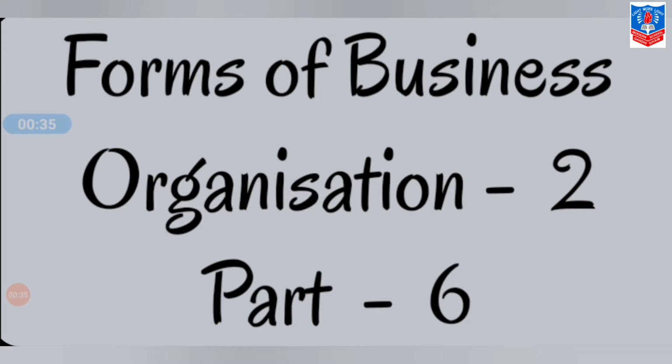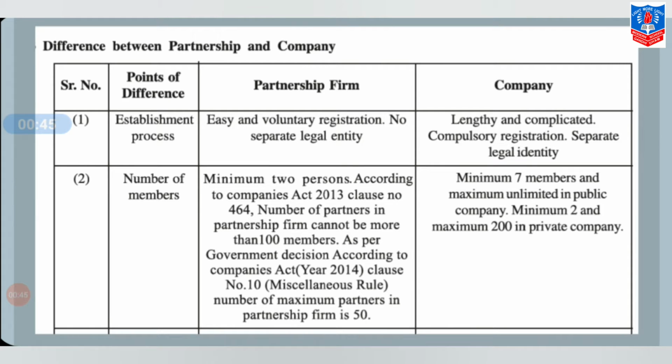So let us start with the first difference, that is between partnership firm and company. Whenever we write a difference, we prepare three columns. In the first column, we write the point of difference, and in the next two columns, the two things between which the differences are written. This will help you in the board examination. This is the way we write a difference.